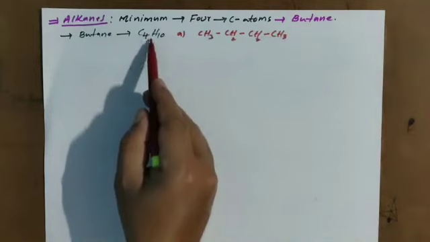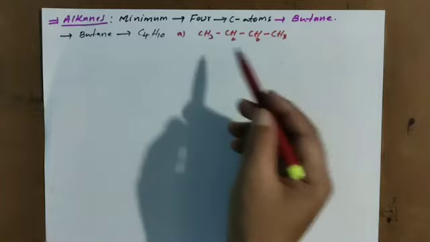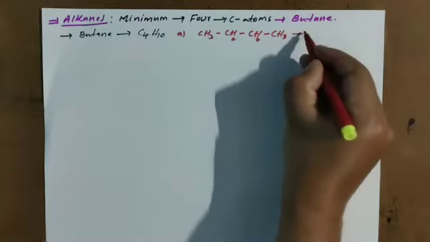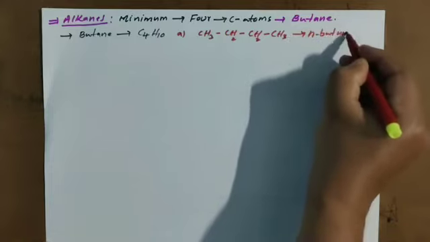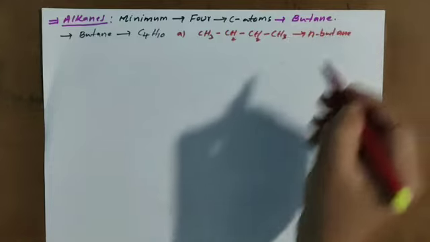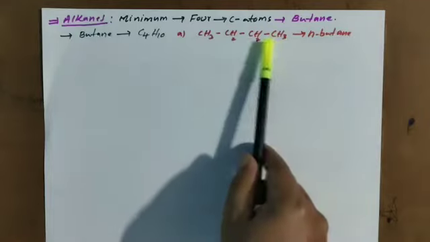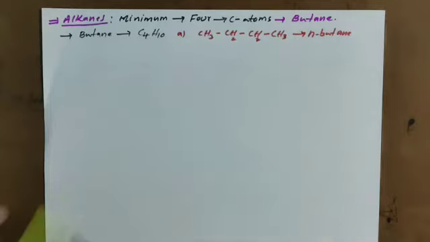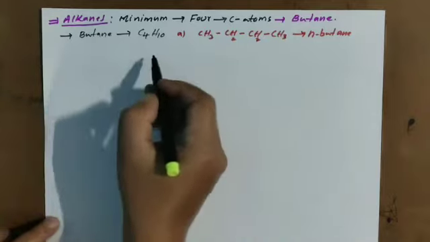This is normal condensed formula we are calling. This I wrote in chain formula. So this we are calling N-butane. N nothing but normal butane. How many carbon atoms are there? 1, 2, 3, 4.